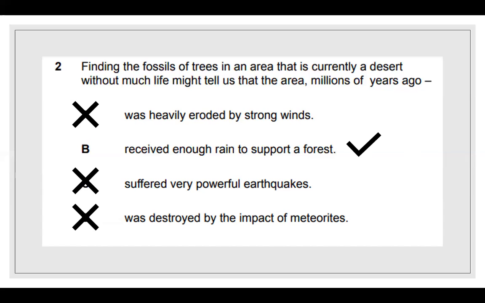Right. So we know that since now it's currently a desert and we find a fossil that's a tree, we would know that before that desert, there were trees. And in order for trees to live, we know that trees need sunlight and they need water. And desert doesn't really have as much rainfall as a forest would. So that's why we would say that it received enough rain to support a forest.